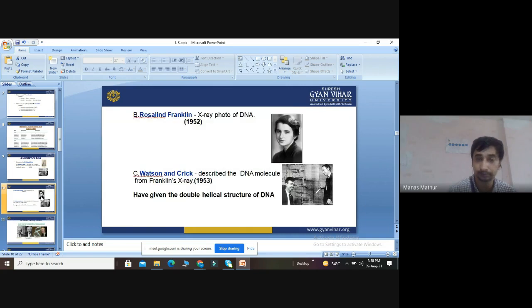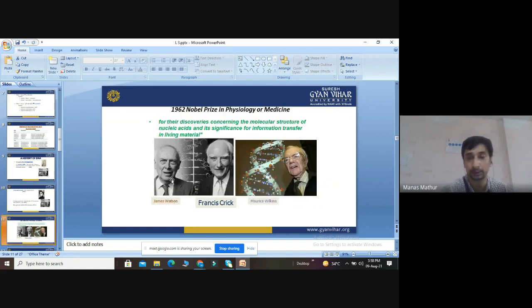This slide is the young age and this slide is the old age of Watson and Crick. So in 1962, they got the Nobel Prize for Physiology or Medicine for their discoveries concerning the molecular structure of nucleic acid and their significance for information transfer in living material.